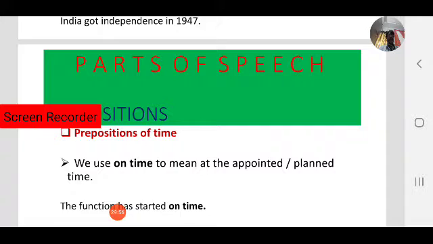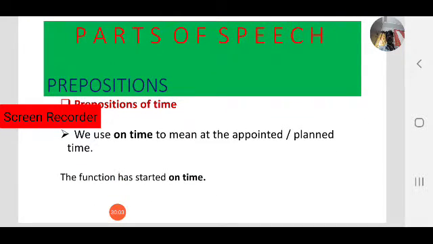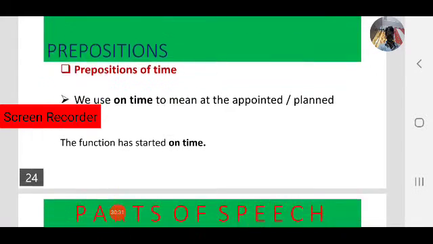Okay, next, preposition of time, on time. On time means at an appointed time or planned time. The function has started on time. When the function started on time, it means the exact time, not in time, not after time. On time means exact time. The class will begin on time. The class has started on time. Okay, like that.